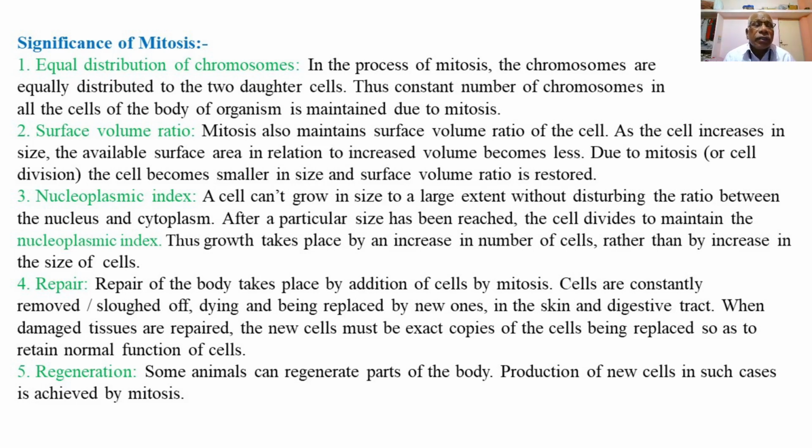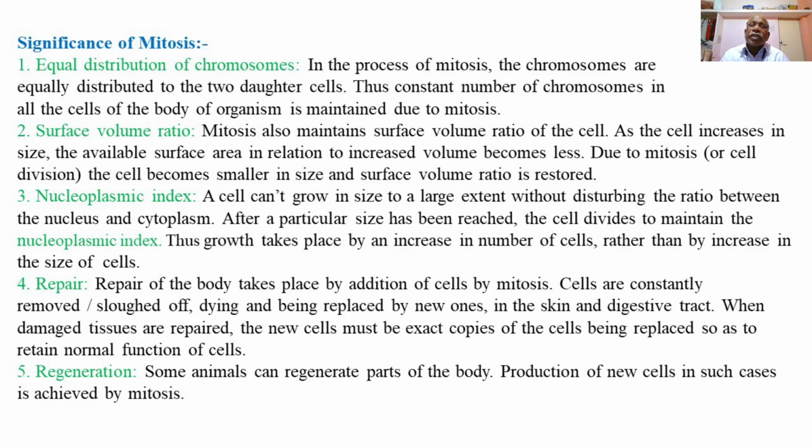And finally, regeneration. Some of the animals can regenerate part of their body. Some animals show the phenomenon of regeneration of a part of the body. Production of new cells in such cases is achieved by mitosis.